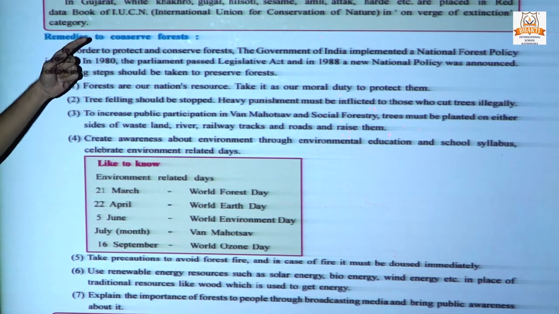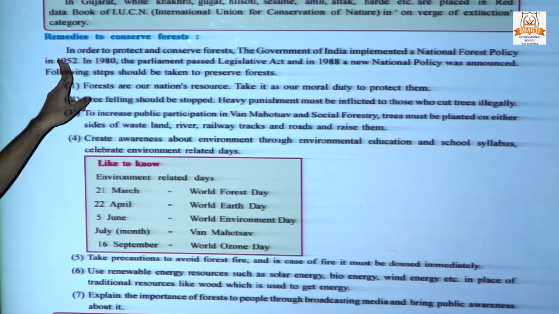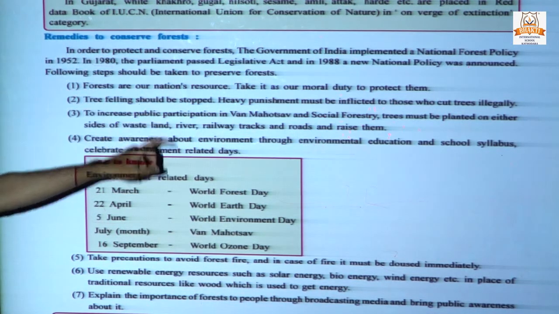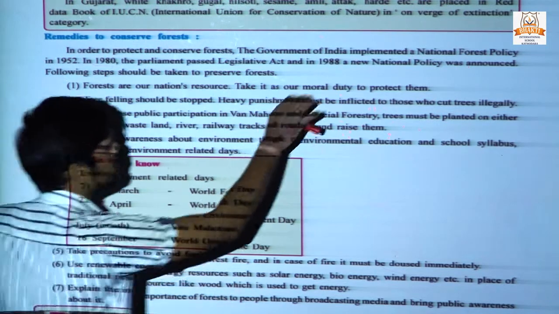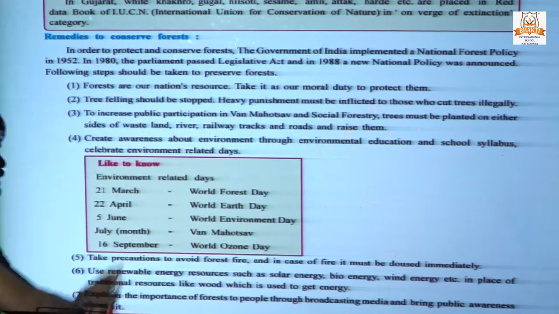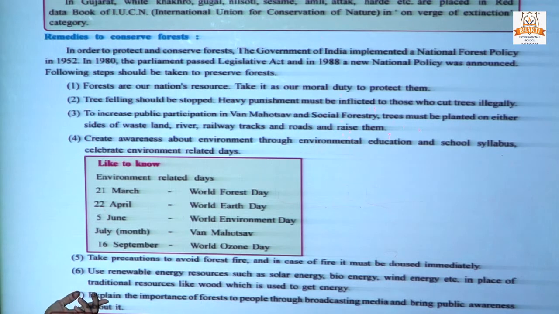The first national forest policy was made in 1952. The government also updated it and came with a new forest policy, launched in 1980. Some general points are given in this, which you can read through the chapter. I hope it is very clear to you. This is the end of our chapter.